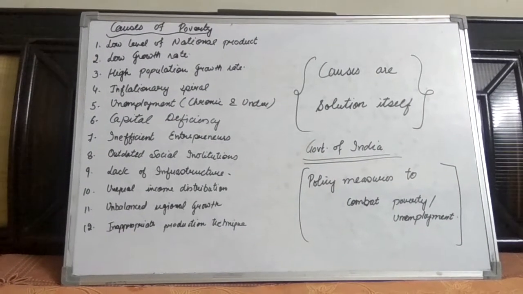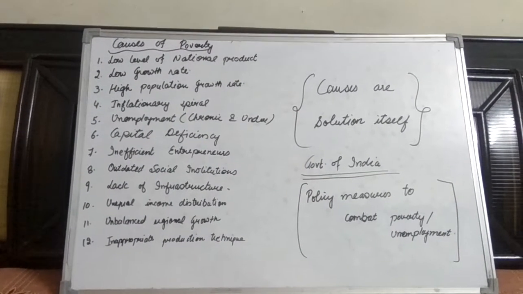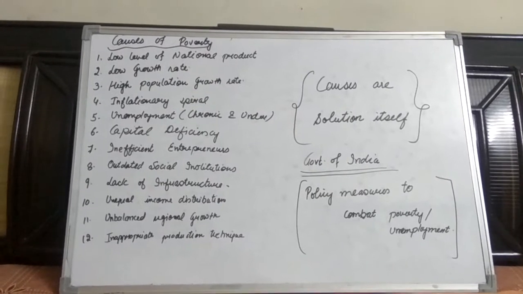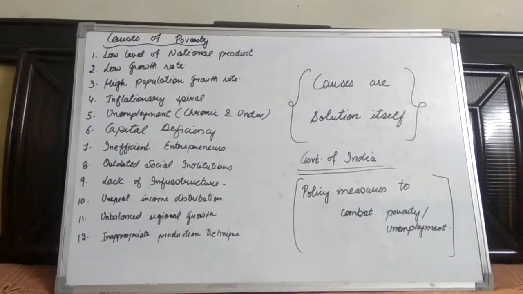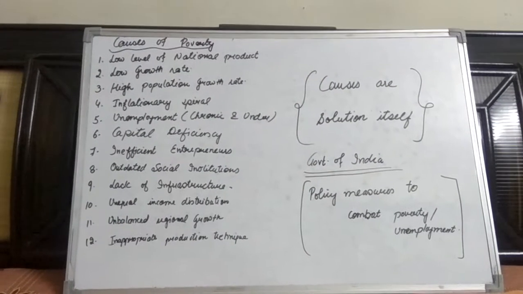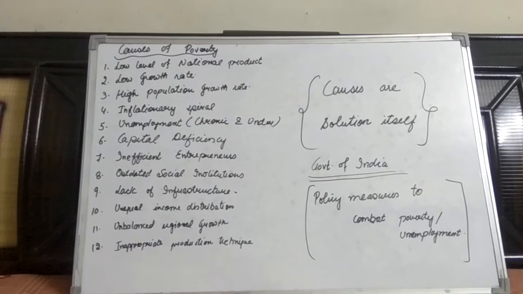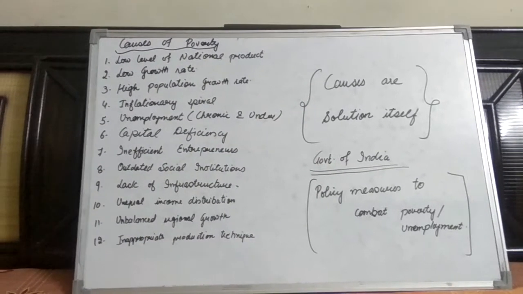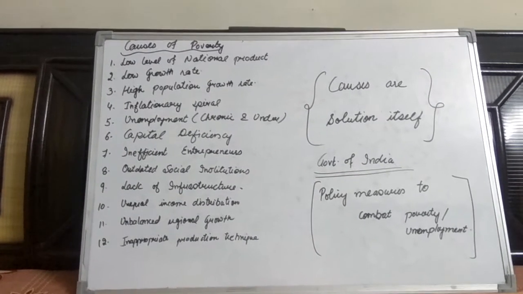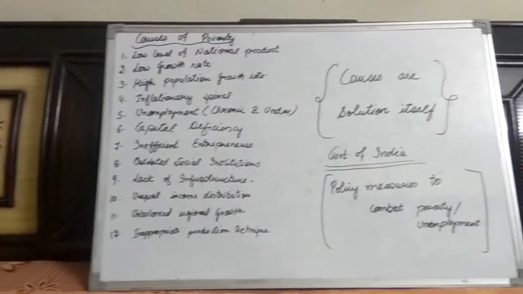Next is the high population growth rate. The rate at which the population is increasing year after year is high as compared to the growth rate of national income of the country. That is why there is a huge gap between the two. Ultimately, this gap is contributing more to the poverty ratio. Next is the inflationary spiral. Due to the continuous rise in price level, the labor force becomes unable to meet their basic needs of life.